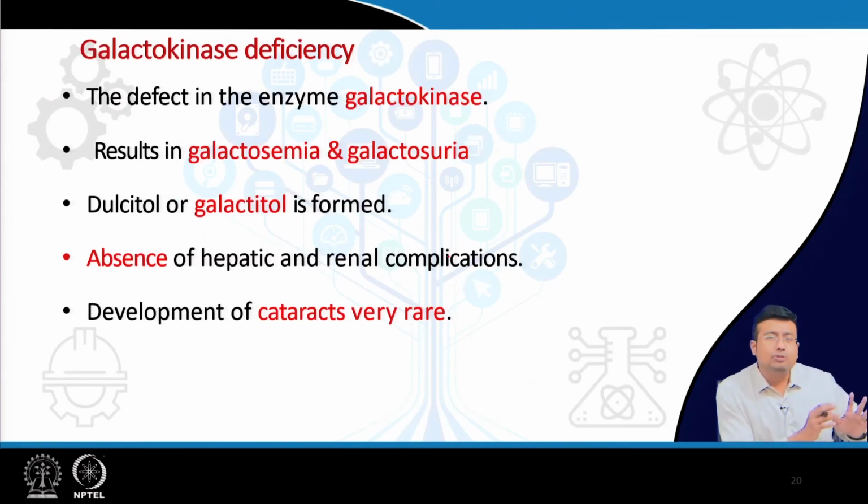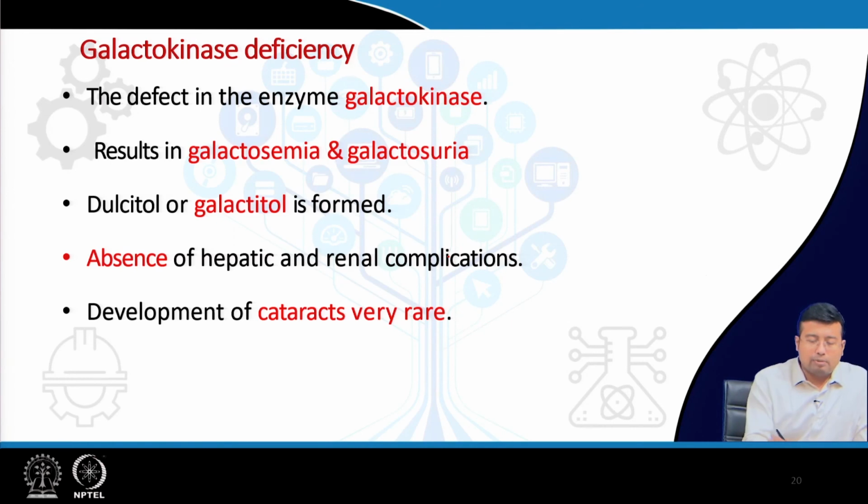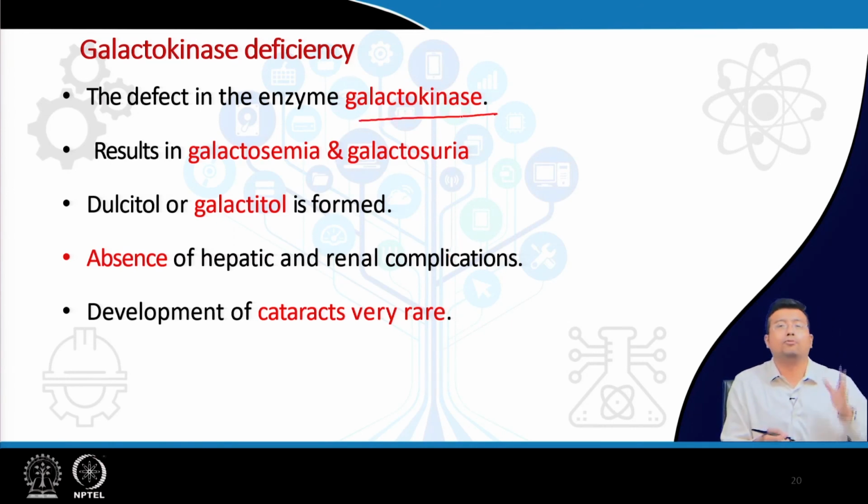Now, this was the major deficiency or major concern in galactose metabolism, that is, the deficiency of galactose 1-phosphate uridyl transferase. However, the disease can also happen if there is a deficiency of other enzymes. For example, deficiency of galactokinase. What will happen? Again, excess galactose will accumulate. It cannot be converted to galactose 1-phosphate.